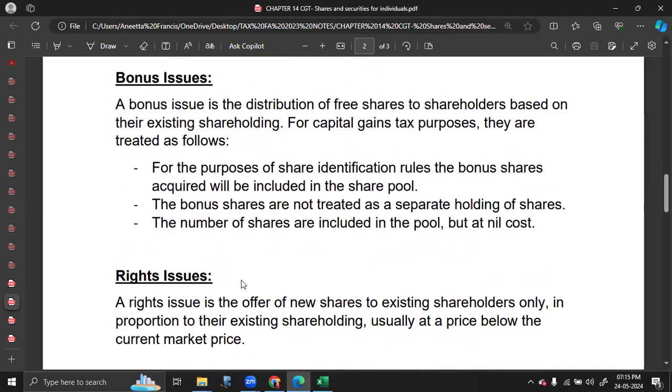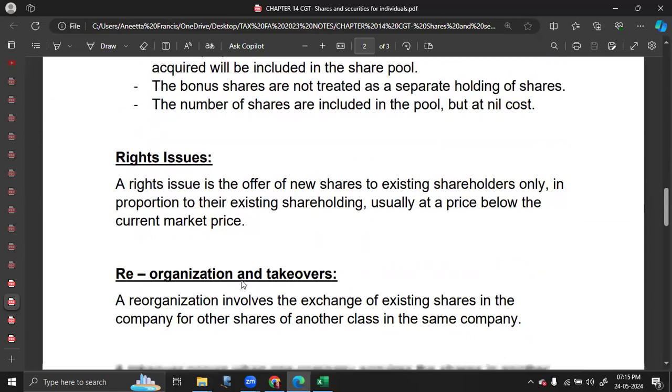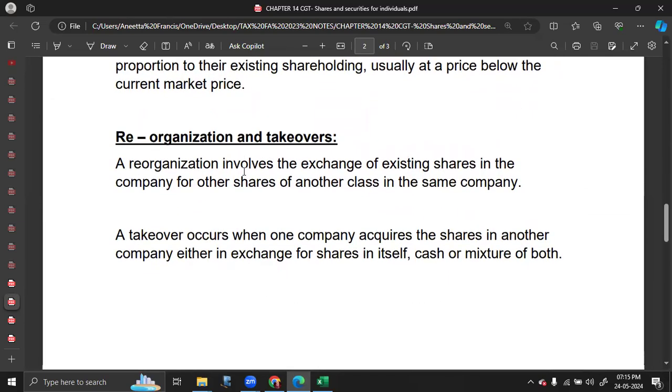At the time of bonus issue, there is no cost involved. At the time of rights issue, the number of shares and the cost also increases. There is a case for reorganization and takeover.